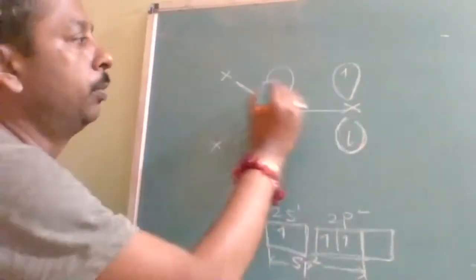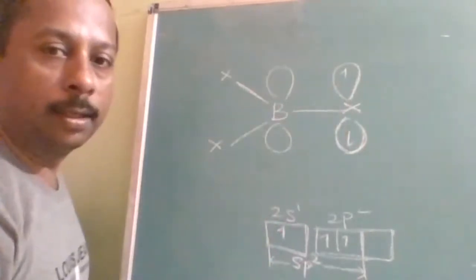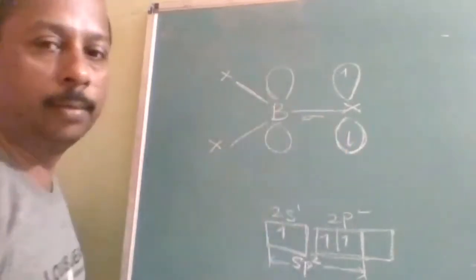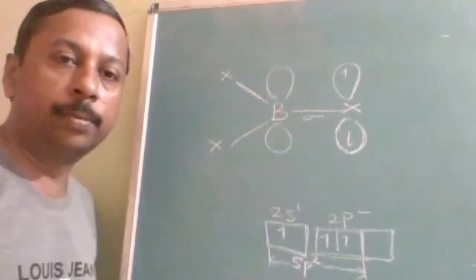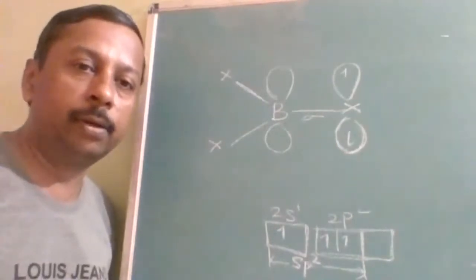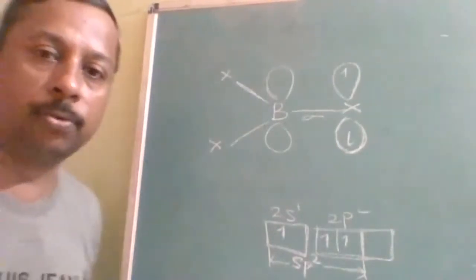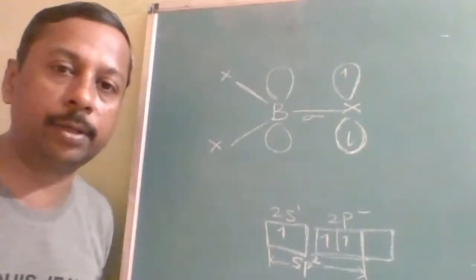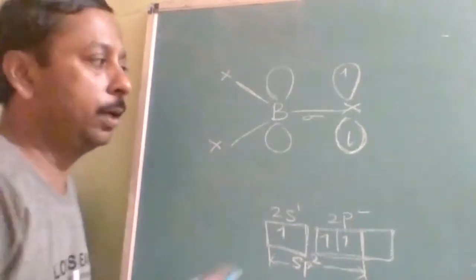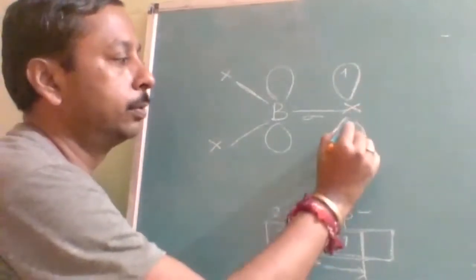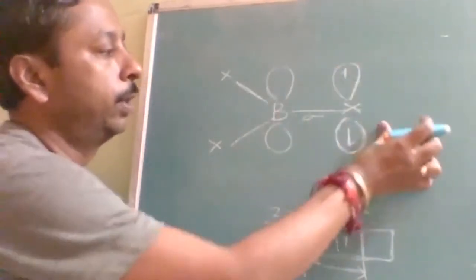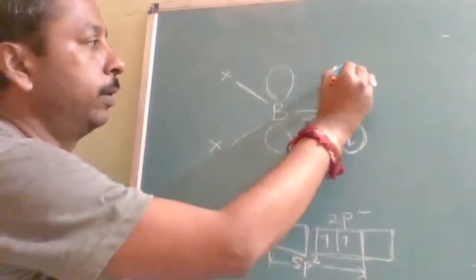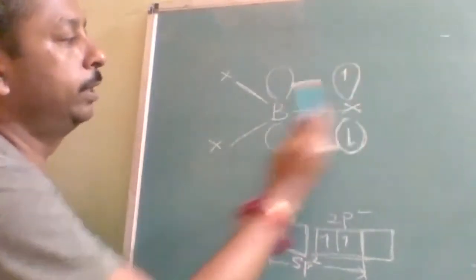So they both should be in one plane for sideways overlap, because one sigma bond is already formed. There cannot be two sigma bonds between two atoms, and there cannot be more than two pi bonds between two atoms. These are the limitations. I have already explained all the limitations with the pens. If you forgot or are not able to recollect, go through that in the hybridization, in the pi bonds formation. So they both must lie in one plane.